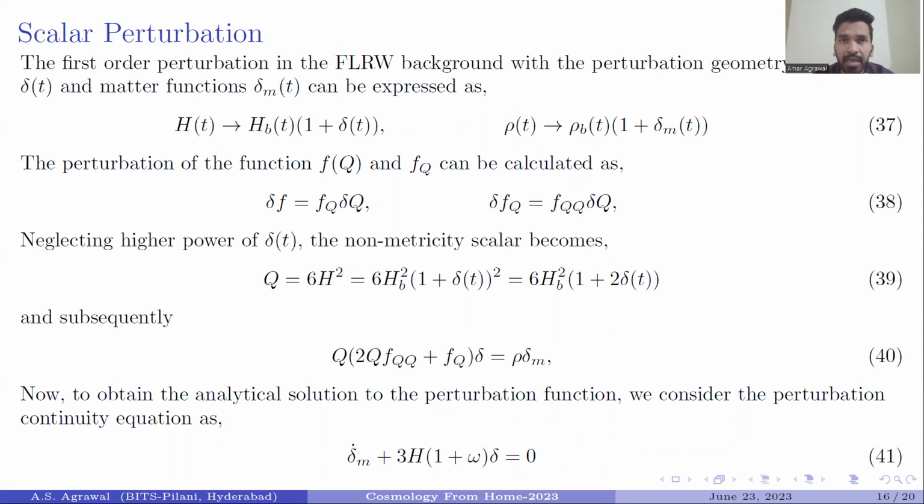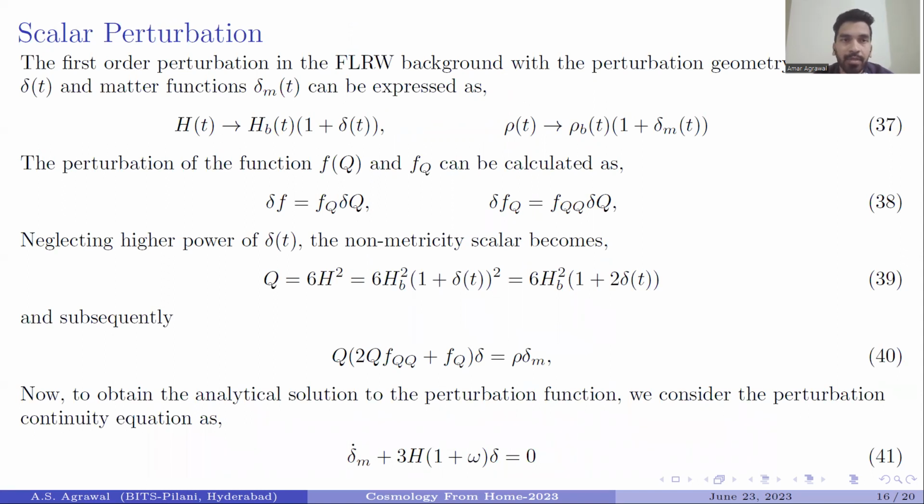Now, to study the stability of our model, we are considering the scalar perturbation approach. The perturbation in the Hubble parameter is denoted by delta, and the perturbation in the energy density parameter is denoted by delta_m.